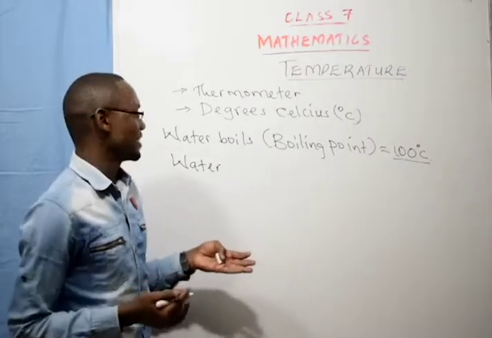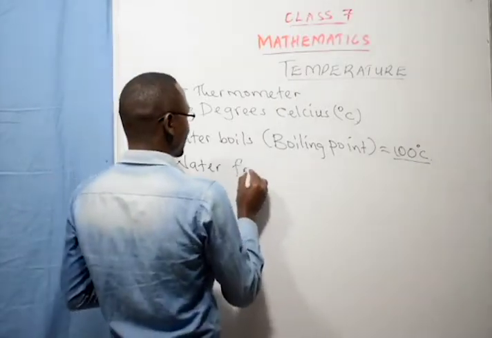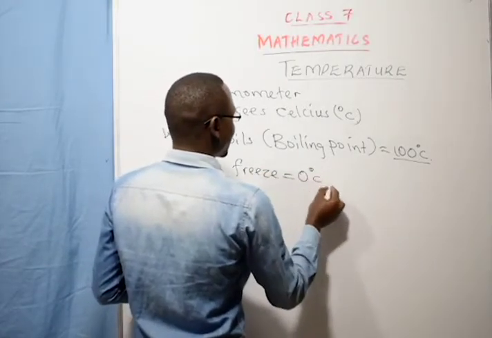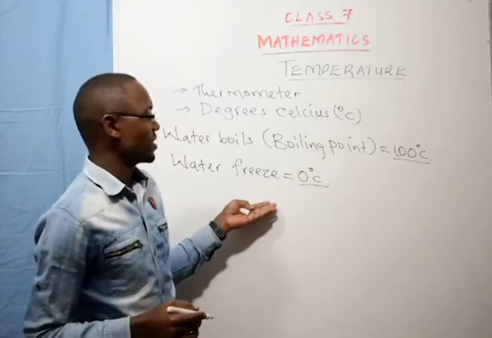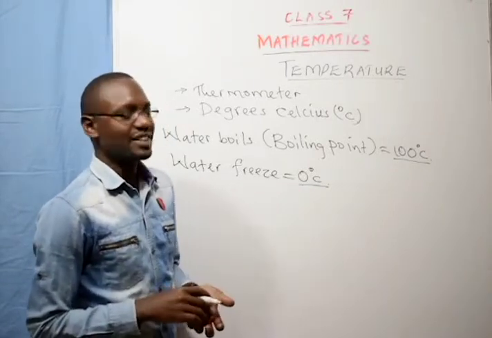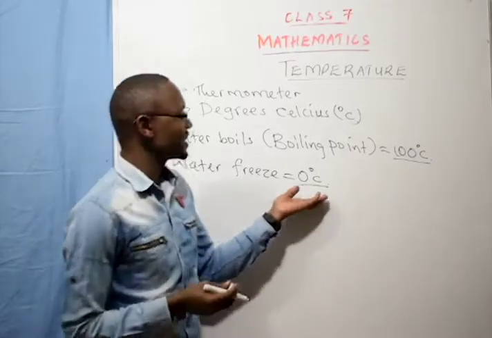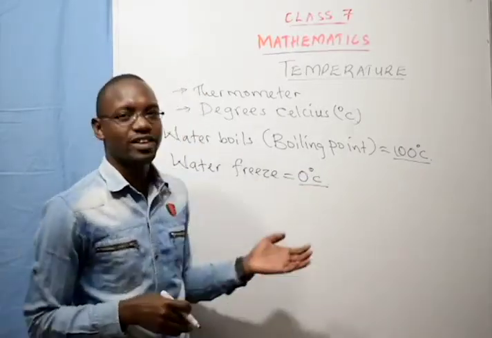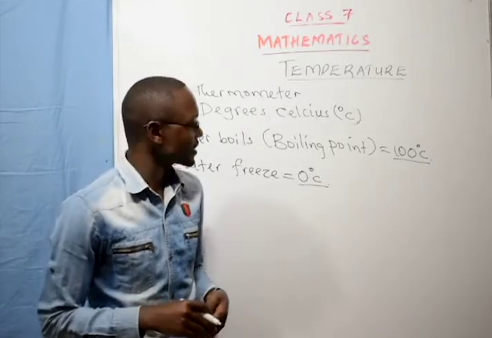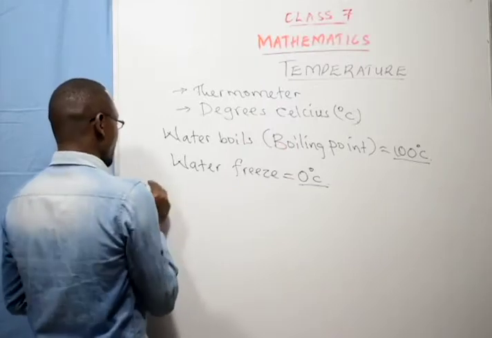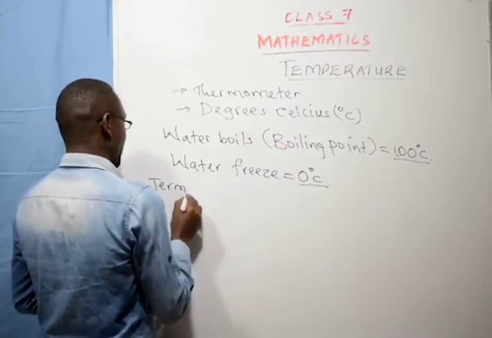Then we have, from your science, when liquids are cold, they freeze. So water freezes at 0 degrees Celsius. The freezing point of water is 0 degrees Celsius. So at 0 degrees Celsius, water will start to turn to solid. That is the temperature at which it solidifies.